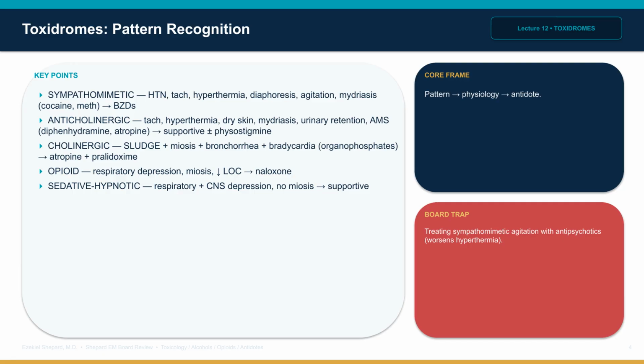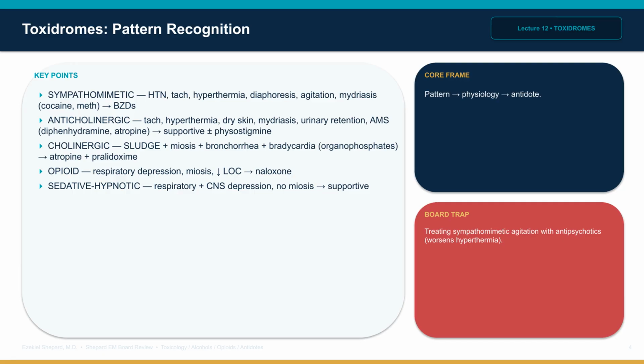Cholinergic: salivation, lacrimation, urination, defecation, GI distress, emesis, SLUDGE, miosis, bronchorrhea, bradycardia. Examples: organophosphates. Treat with atropine and pralidoxime.